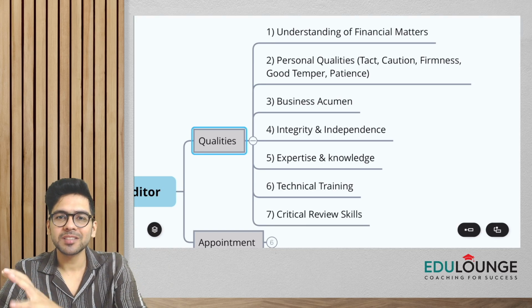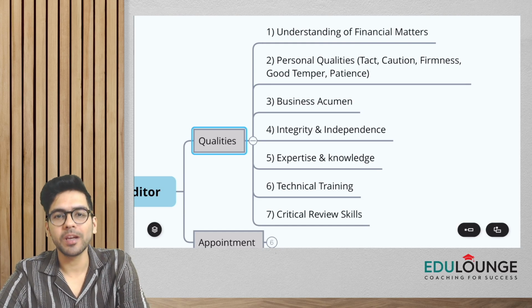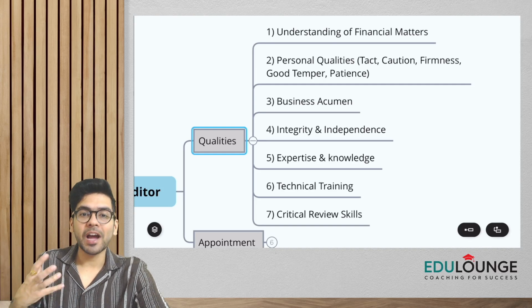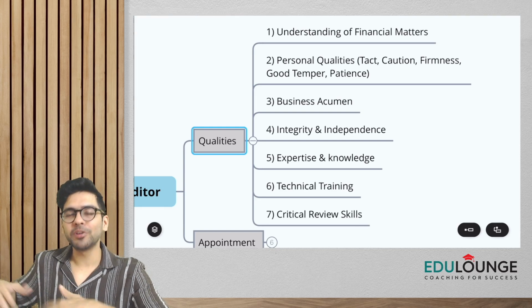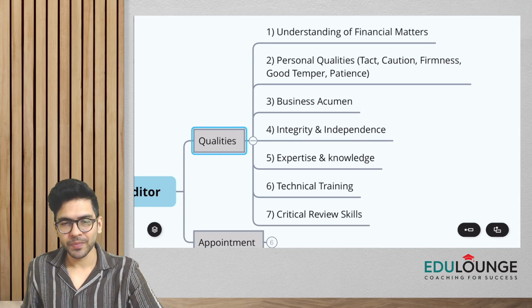Second, apart from understanding of the financial matters, he should have certain personal characteristics or qualities like tact. He should exercise caution. He should have firmness and good temper to deal with different people, his own team members, the client staff, etc. He should also have patience.